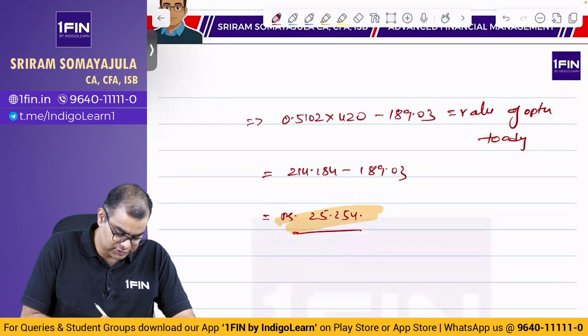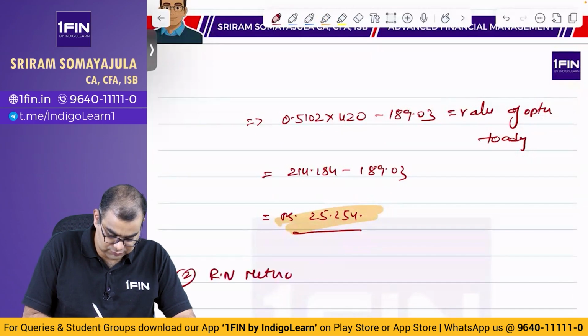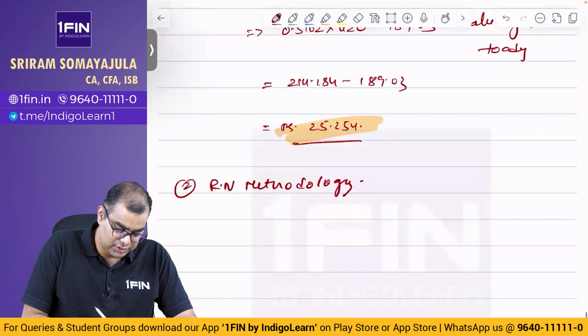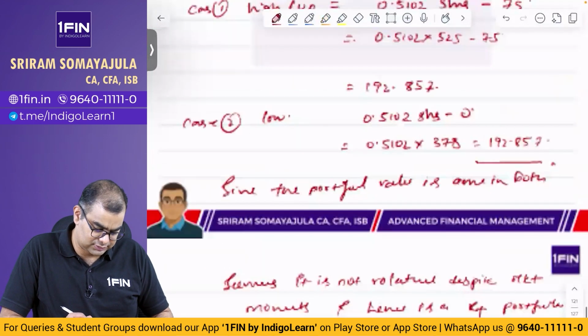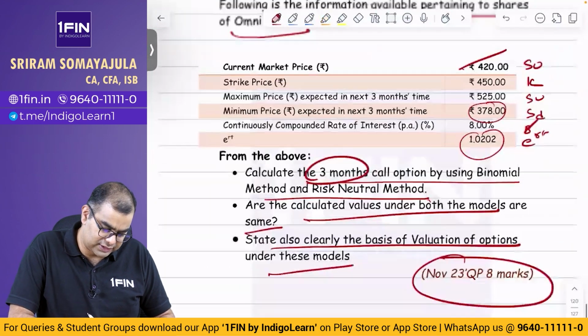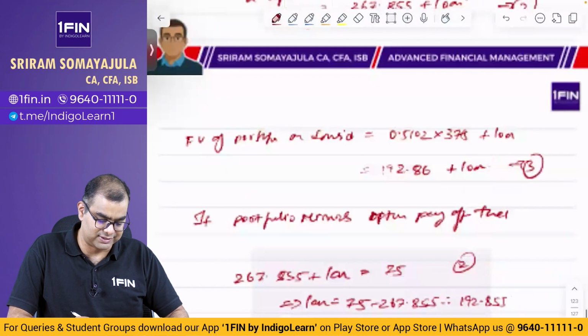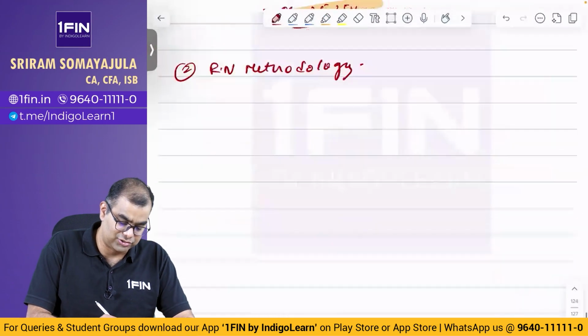Okay, next வந்து risk neutral methodology. இதில் வந்து என்ன, risk neutral methodologyயில் அதானே கேட்டிருக்கான் அவன். Calculate 3 months call option using binomial method and risk neutral, and our calculated values both same. ரெண்டாவது same தான் வரப்போகுது.